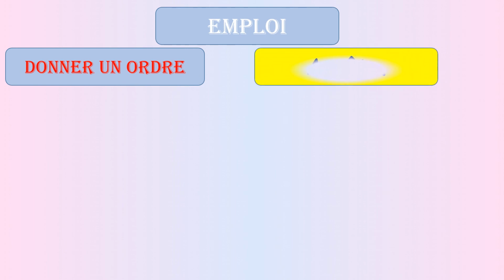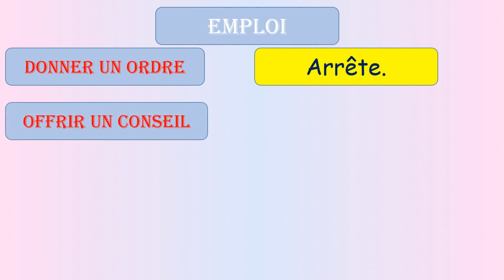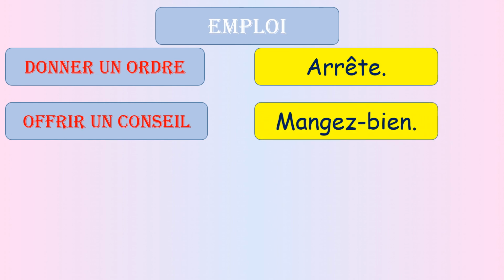When do I have to use imperative tense? First, when I'm making an order, donner un ordre. Arrête. Stop. When I offer an advice for someone, offrir un conseil. Mangez bien, eat well.